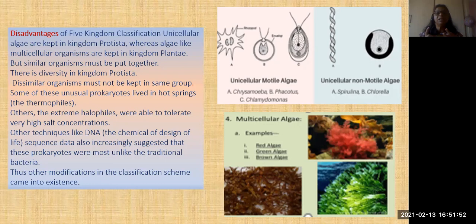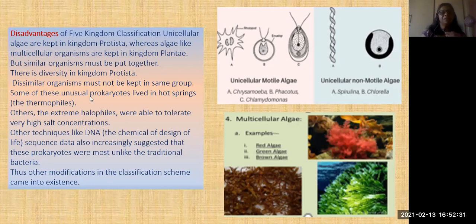There is a diversity in kingdom Protista also. Dissimilar organisms must not be kept in the same group, isn't it? If their characters are different, these organisms also have to be kept in 2 different groups. But what happened here, two different organisms were kept together in only one group. So that also created a problem for following this 5 kingdom classification.